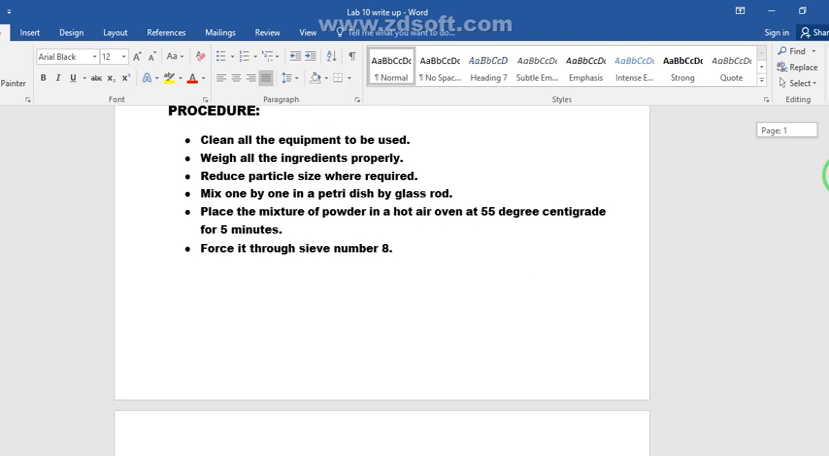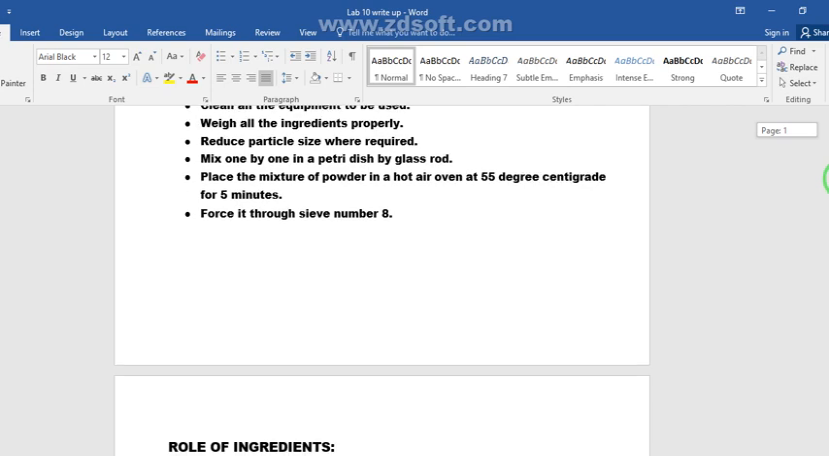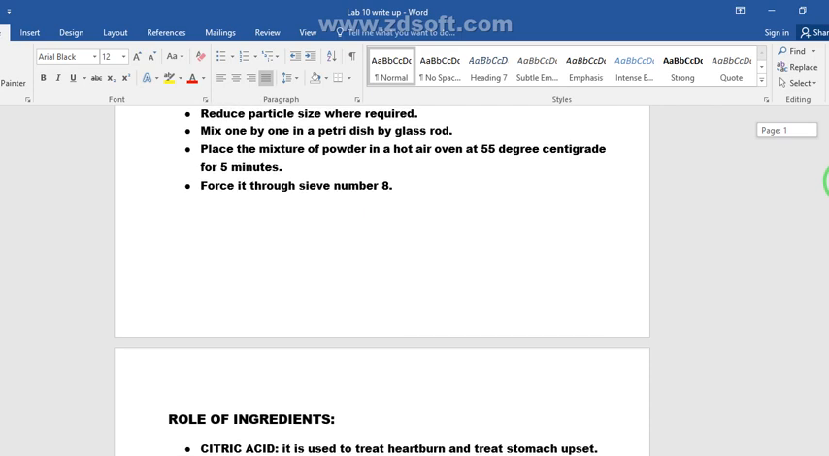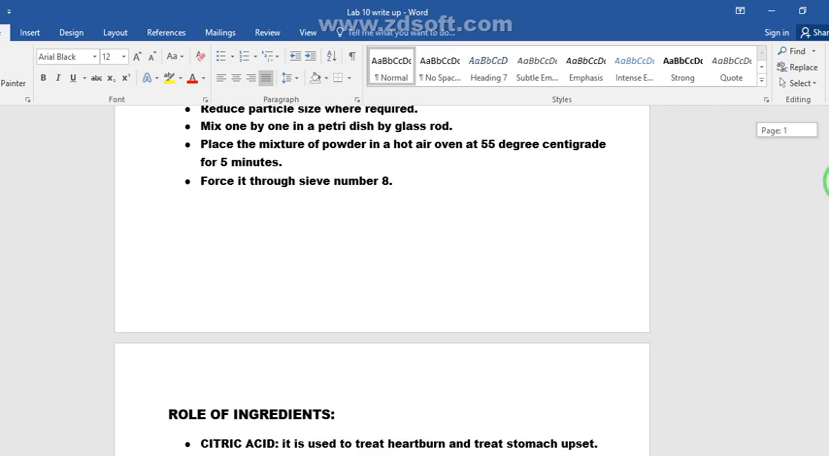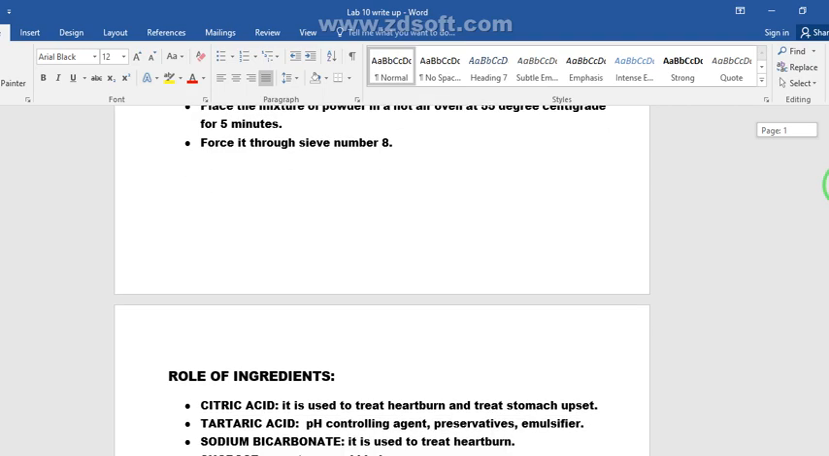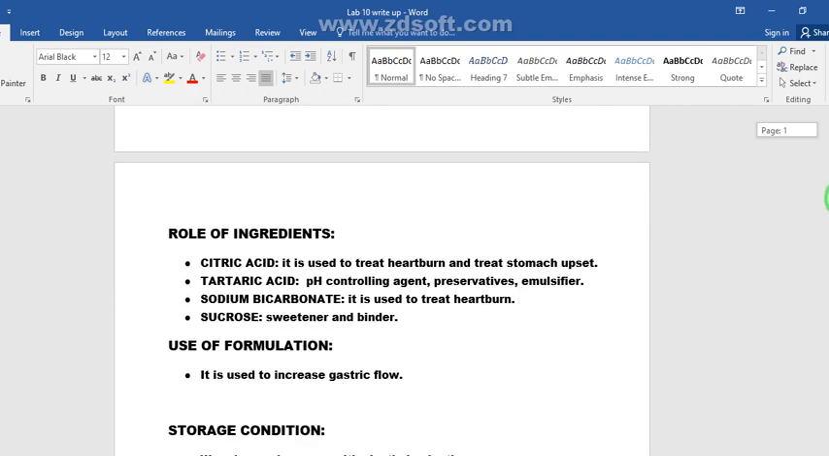First of all, you will clean all the equipment which will be used in the preparation of the effervescent granules. Then you weigh all the ingredients properly, reduce the particle size where required, and mix the ingredients one by one in the petri dish with the help of a glass rod. Place the mixture of powder in a hot air oven at 55 degrees centigrade for 5 minutes and force it through sieve number 8.